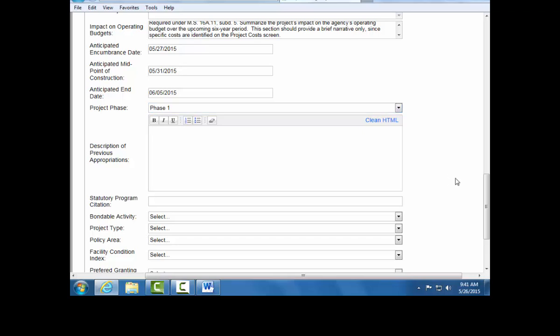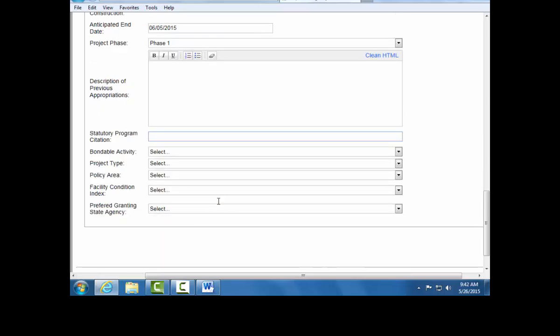In the description of previous appropriations field, enter the year, amount, and purpose of any previous appropriations related to this request. This is another text field in which users can copy and paste text into this field and edit text as they wish. In the statutory program citation field, enter the legal citation if you are requesting funds for a program established in statute. Leave this field blank if it does not apply to your request.